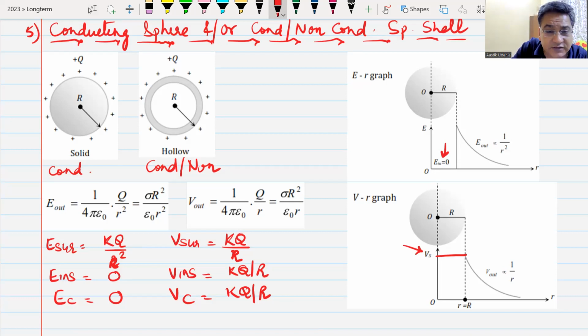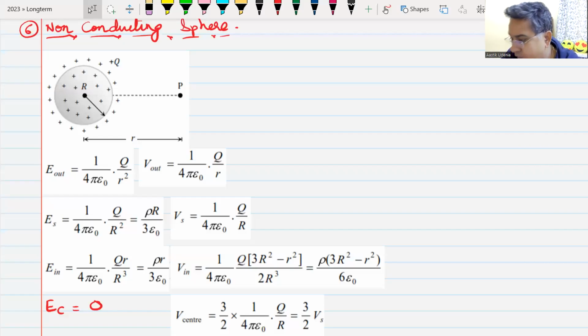I'll give you 2 minutes to note this down. Then we come to the non-conducting sphere. In a non-conducting sphere, charge also comes in the volume. Electric field outside is the same as due to a point charge. Do we remember this? Yes, sir. Potential is also the same as potential due to a point charge. Do we understand this? Yes. This is outside. On the surface, the electric field is maximum. Do we remember this? Yes, sir. Now electric field inside.